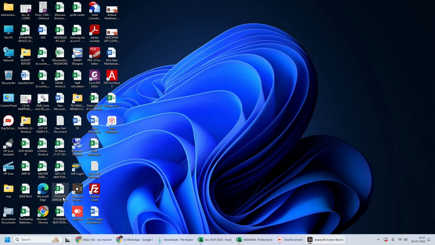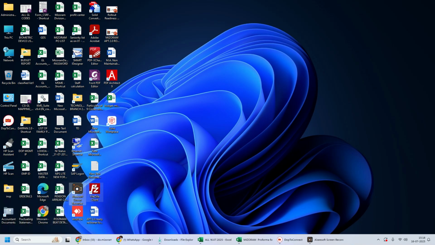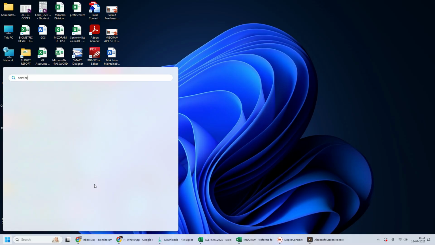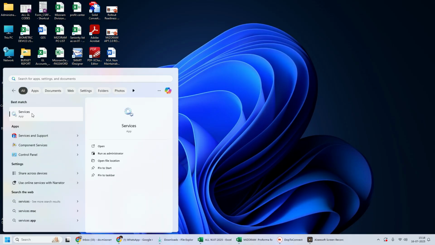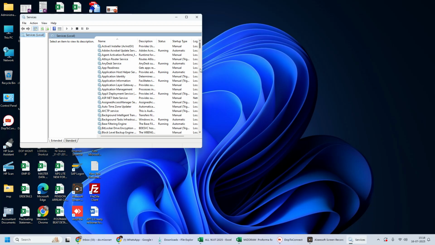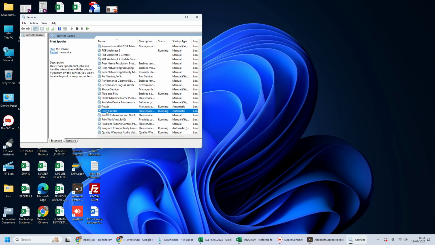Here you type Windows + R to open Run, or you can do it by typing services. You can type these services in the start button. Okay, then here it will come. Here you search for Print Spooler service, and then this one, Print Spooler service.